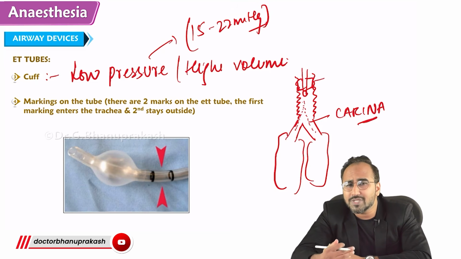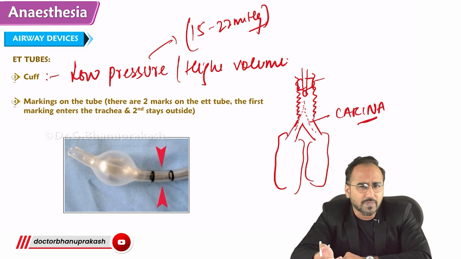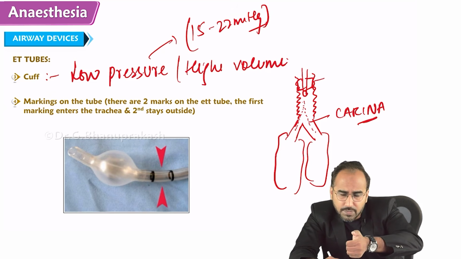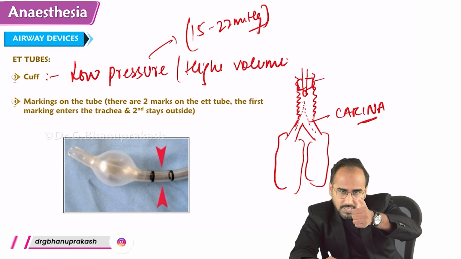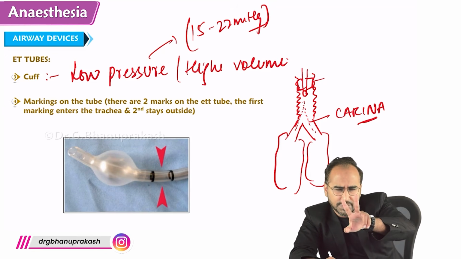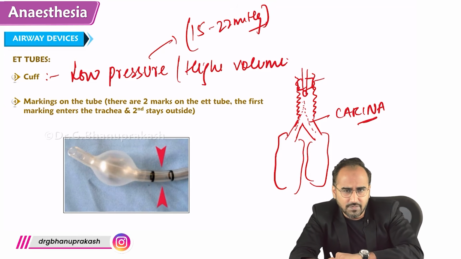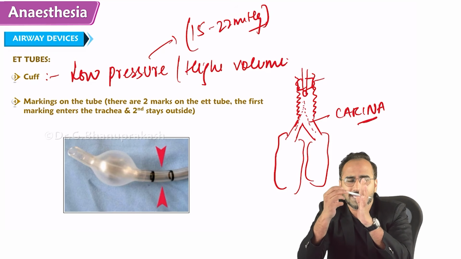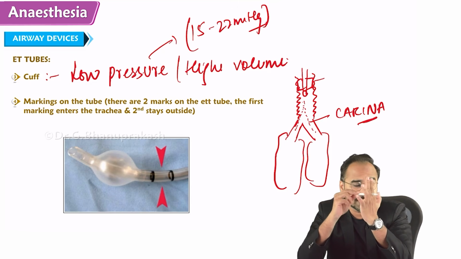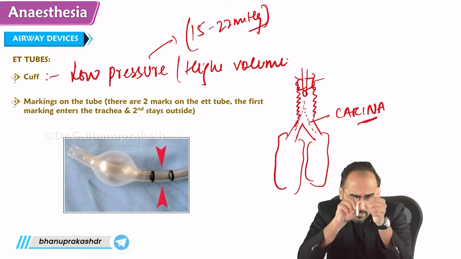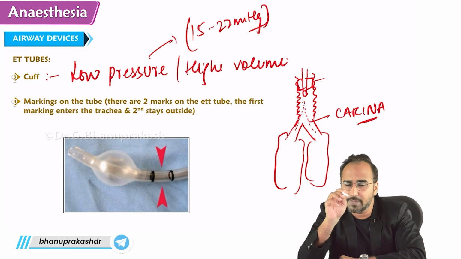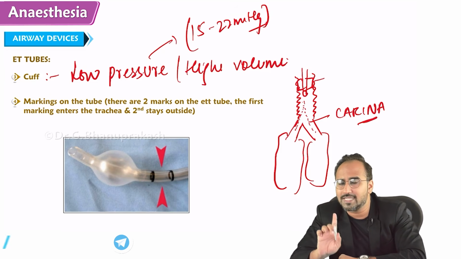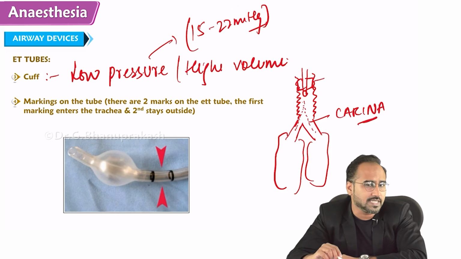But how will you come to know that you are 3 to 4 centimeters above? Your tube will not tell you. How will you come to know? While doing laryngoscopy, you lift the tongue, you lift the epiglottis, you see the vocal cords. Once you see the vocal cords, under vision, you have to pass the tube. The importance of the two markings is what? One mark goes inside the vocal cords, the other should stay visible to you outside the vocal cords during laryngoscopy.